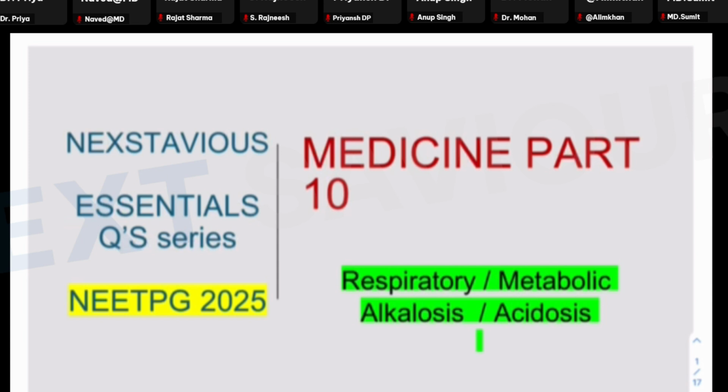Today we are going to have a discussion on the topic without which no NEET PG examination would be asked. I mean, the question on respiratory or metabolic alkalosis or acidosis with compensation, without compensation, along with the anion gap or not, is always provided to you for the assessment in any NEET PG examinations. Sometimes it is easy, sometimes it is very much confusing for the students. Let's decipher it by a step by step approach to reach the final diagnosis.